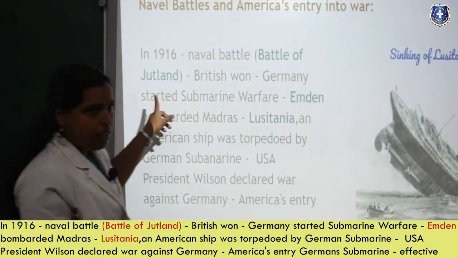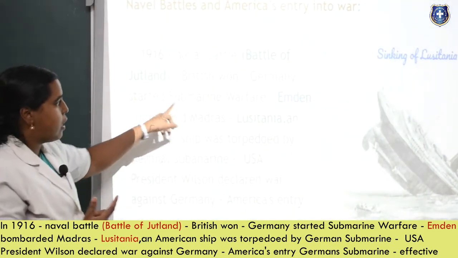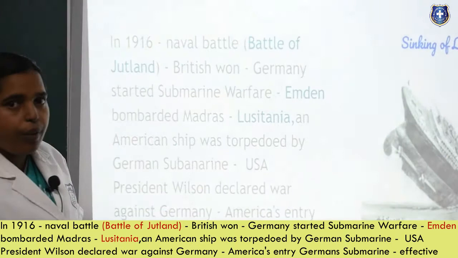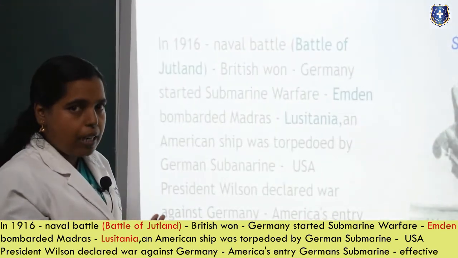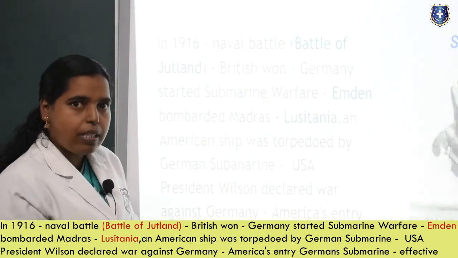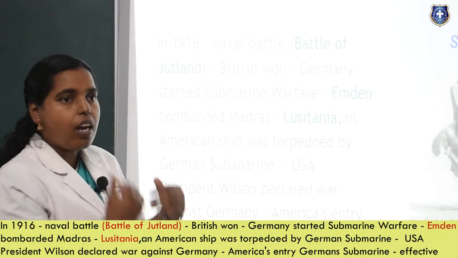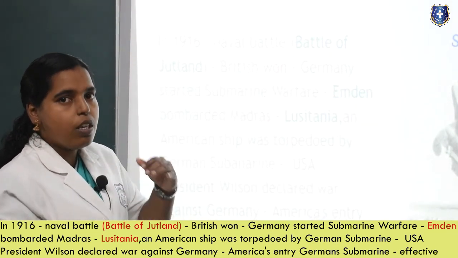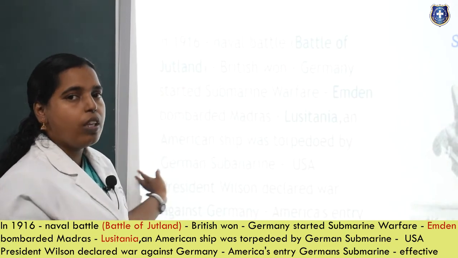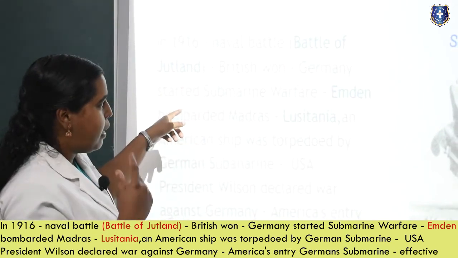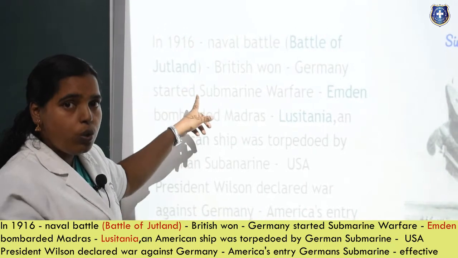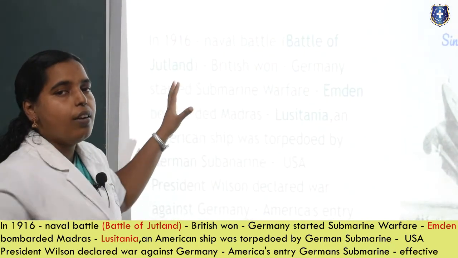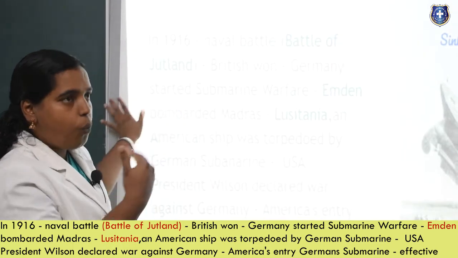So Germany started using their technology. They created submarine warfare. When the Allies' ships are coming, it's very easy if they have their submarine in the sea. If they understand that Allies' ships are coming, they can easily attack them, so that will be a great loss to the Allies nations. So that is the main aim. And they can even loot them. Loot means they can even rob them, and they can use it for their purposes, for their warfare.